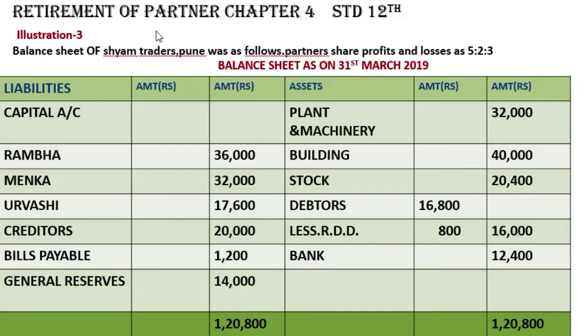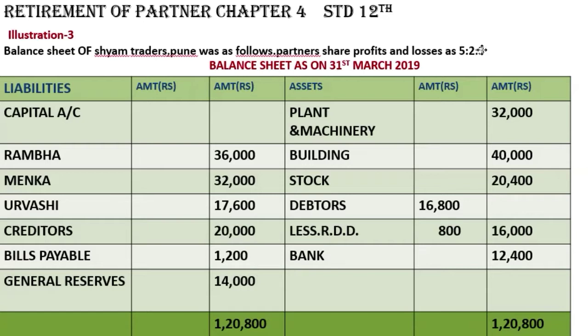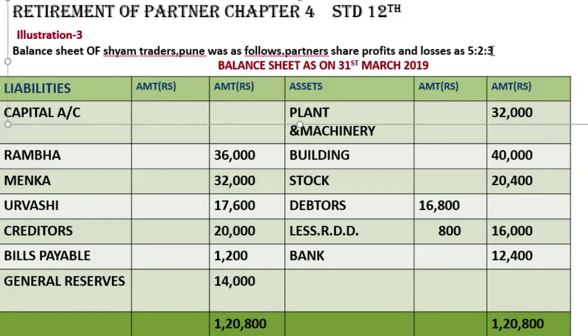The illustration 3. Balance sheet of Shyam Traders, Pune was as follows. Partners sharing profits and losses as 3:2:2, 3:2, 5:3, 2:3. Liability side is given, asset side is given. So without any ado, we'll move towards the adjustment.